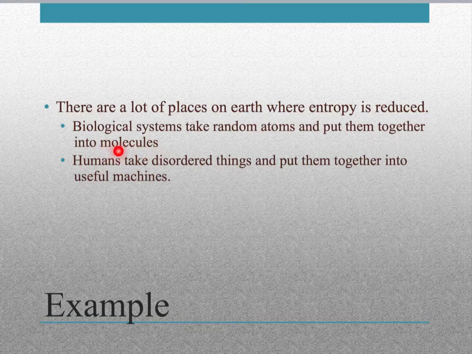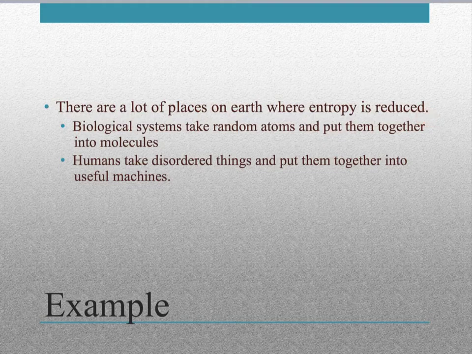Molecules have a lower entropy than random atoms by themselves because they're more organized. Also, humans take disordered things like big chunks of metal and shape them and put them together into useful machines.